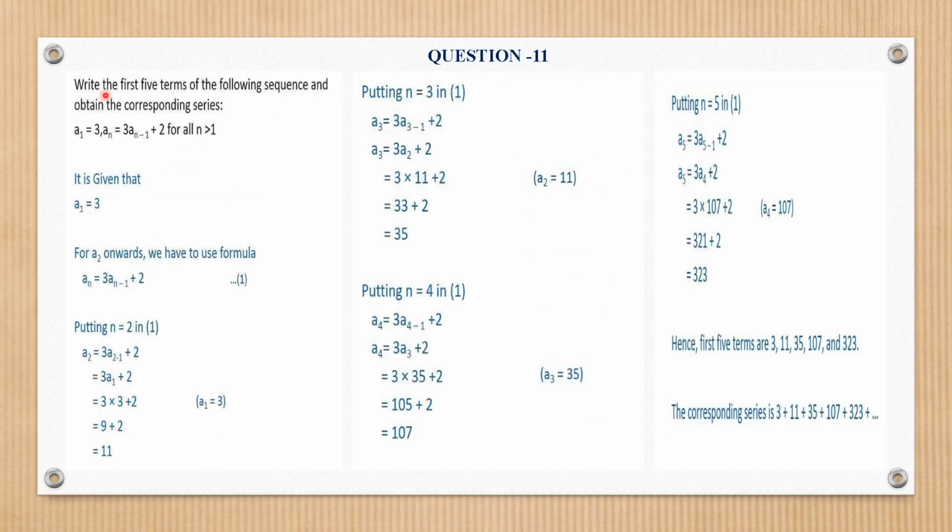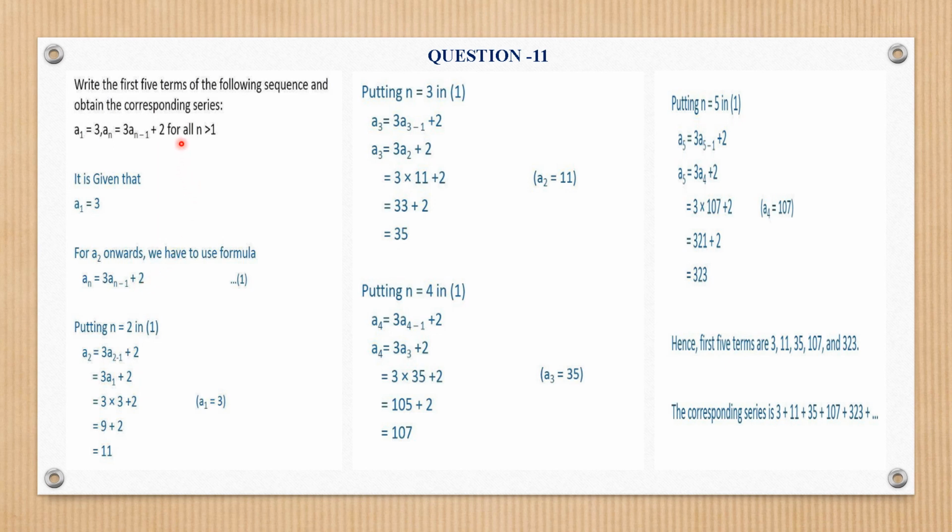Number 11 says, write the first 5 terms of the following sequence and obtain the corresponding series. See here, what is there in this question? A1 is your 3, means the first term is already given. And an is the nth term, that is 3a n minus 1 plus 2.